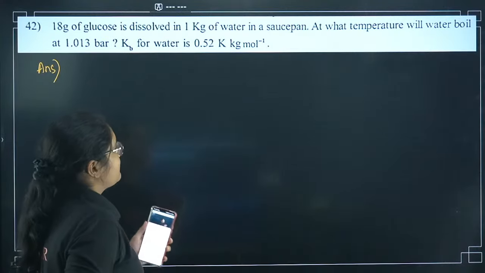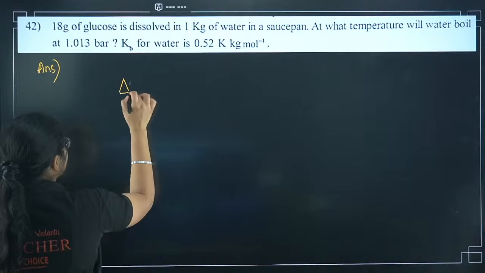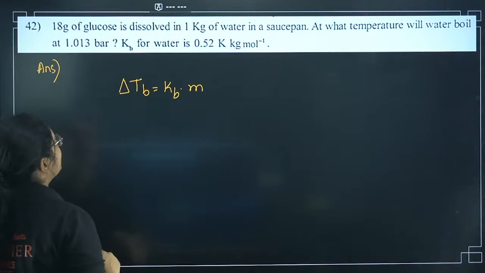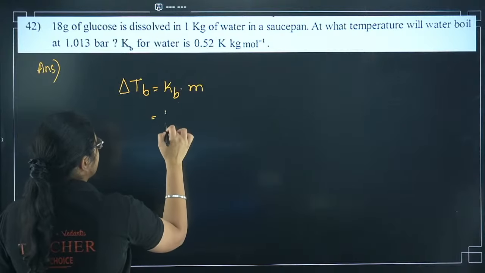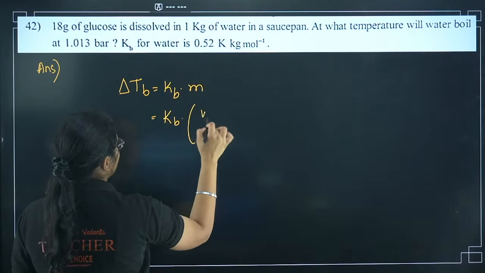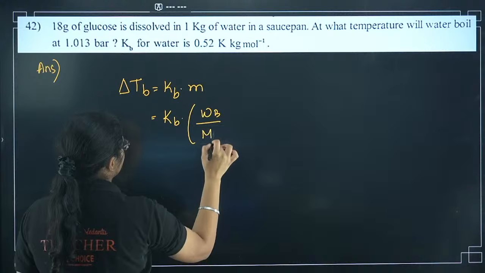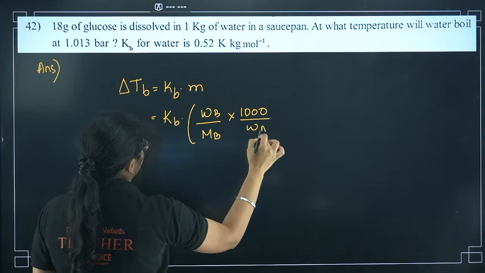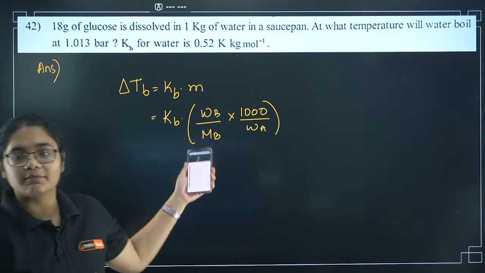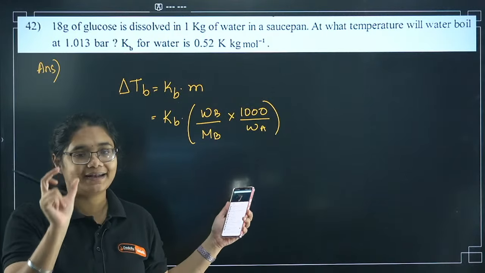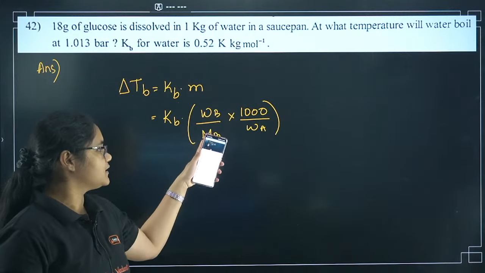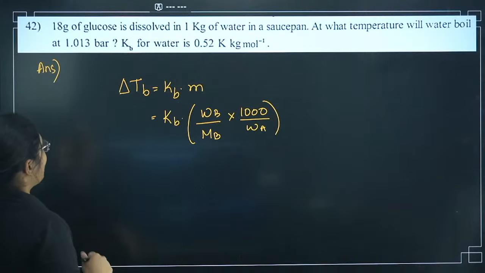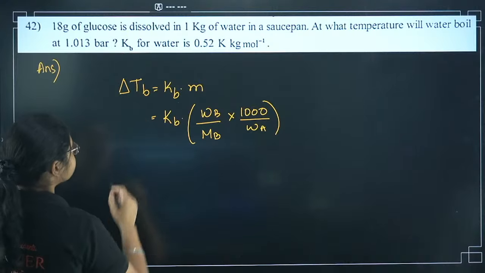So this question is from elevation in boiling point, right? We have this formula: delta TB is equal to Kb into m. Now how can I write molality? m is equal to WB by MB into 1000 by WA. Remember, before doing this, you have to write down the given data, explaining what WB, MB and WA are and writing their values as well. Now let's substitute here.